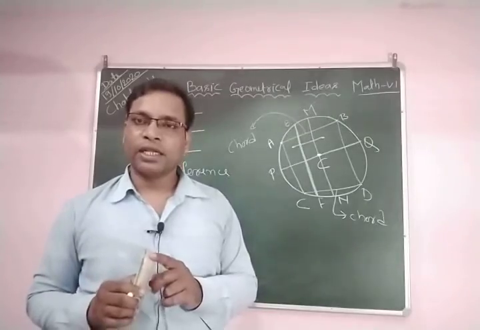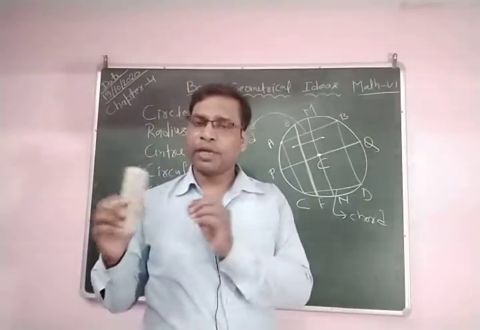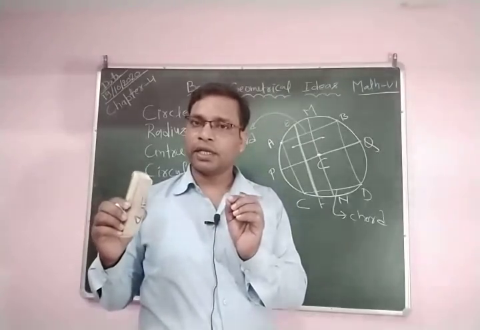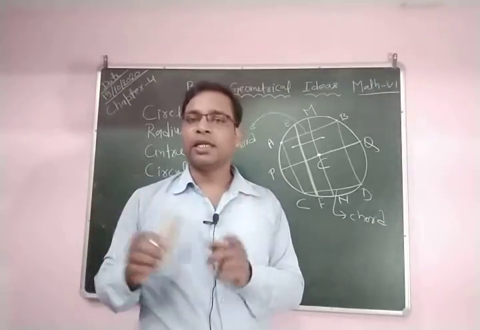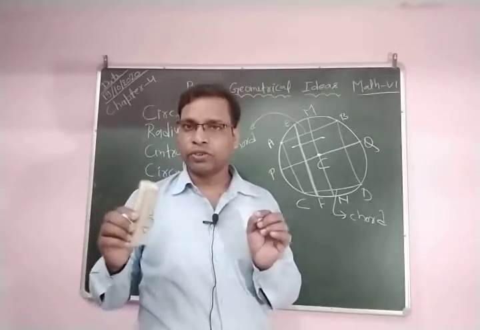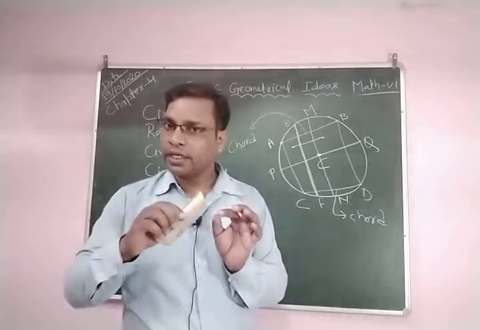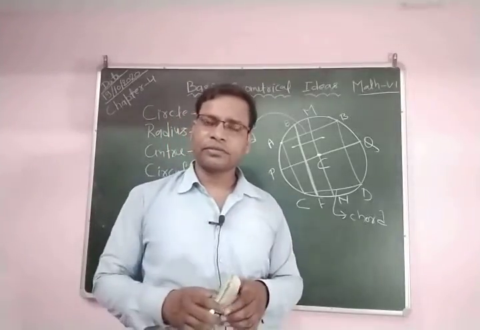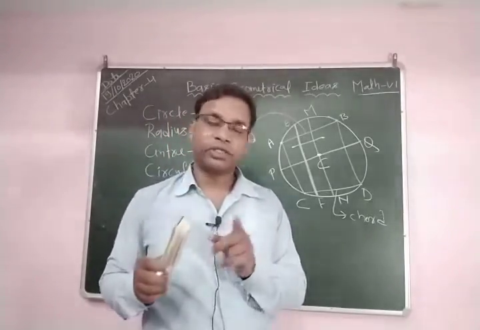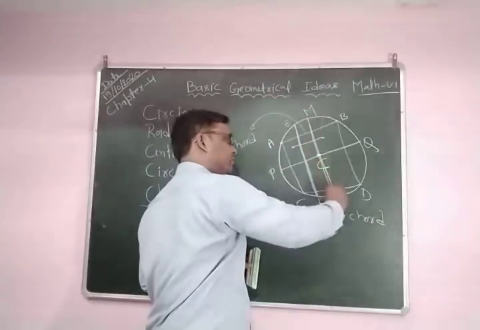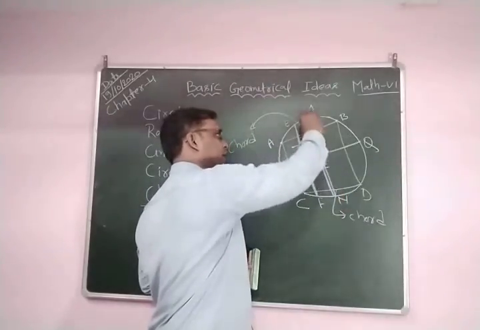What is a chord? Any 2 points on the circumference of a circle joined together is called a chord, and any chord passing through the center is called a diameter. You can see here this chord MN passes through the center, so it is a diameter.